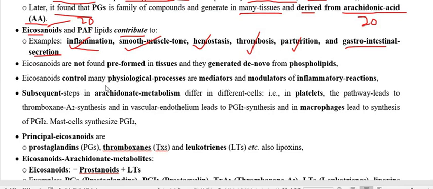They control various physiological functions. Not only that, they are also mediators of various physiological functions and modulators of the inflammatory reaction.